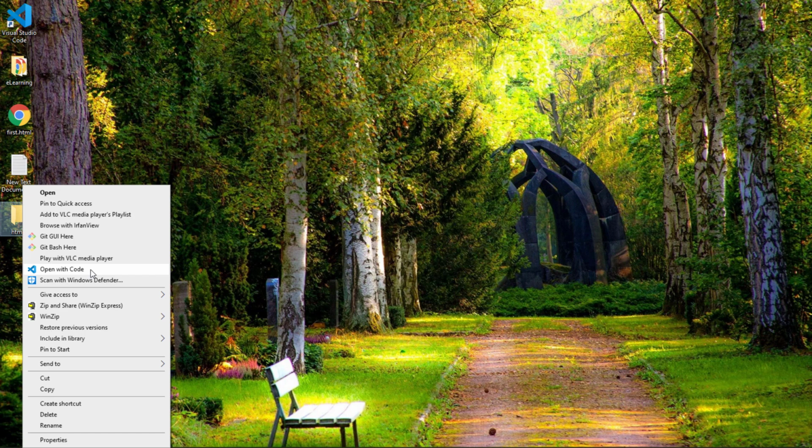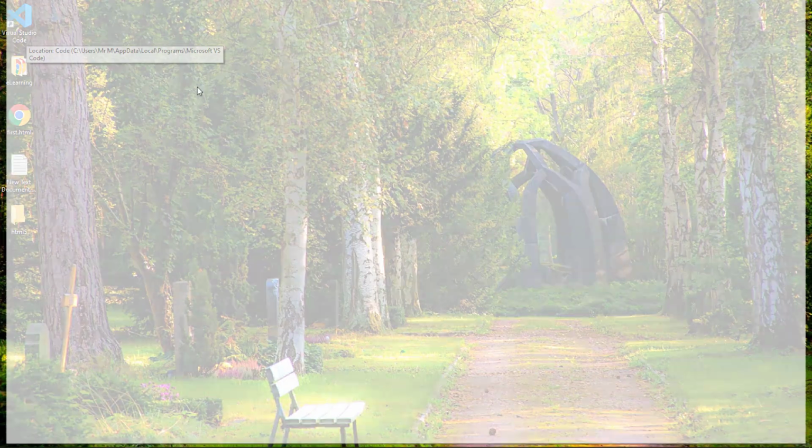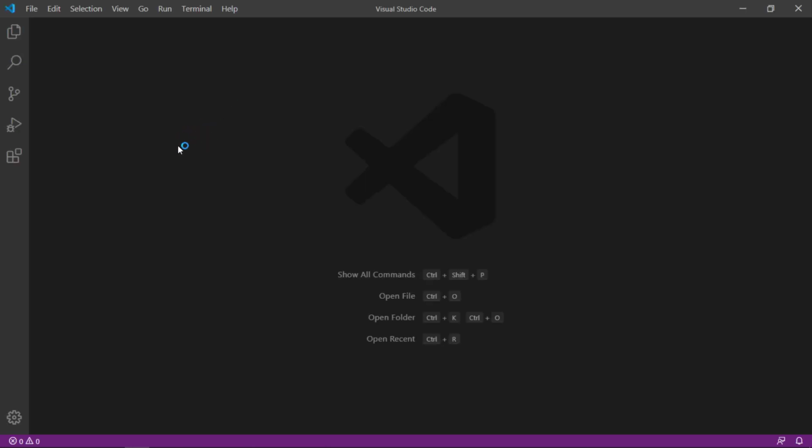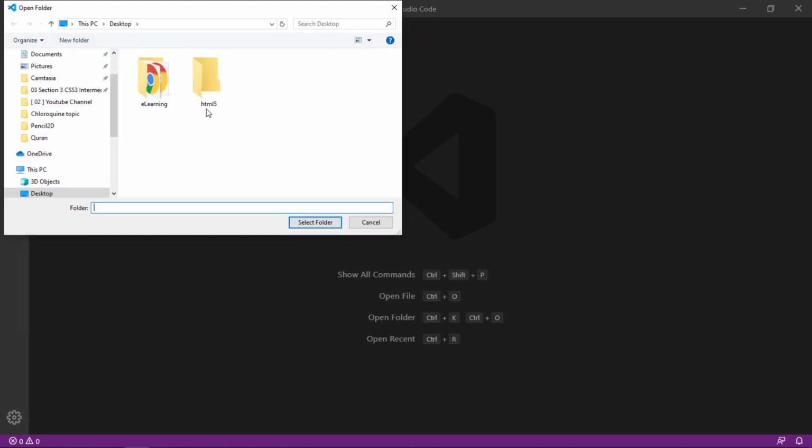If you don't find this option, no problem, you can just open Visual Studio Code. You will find a window like this, and if you find any welcome window, you can just close it. Then click the File menu, open folder, and select this one.